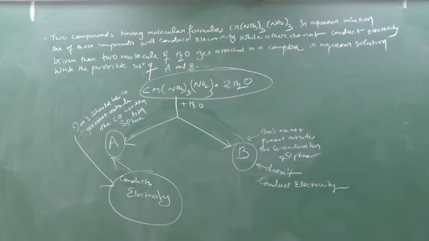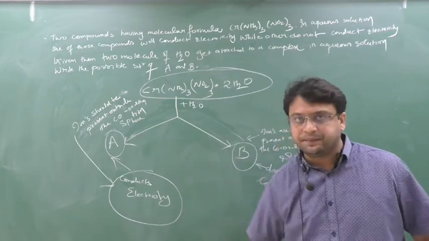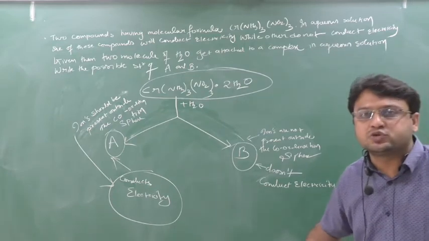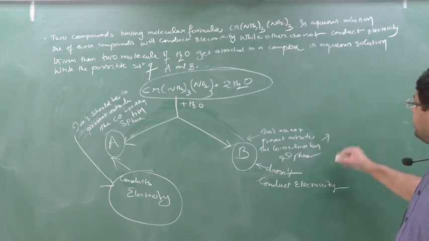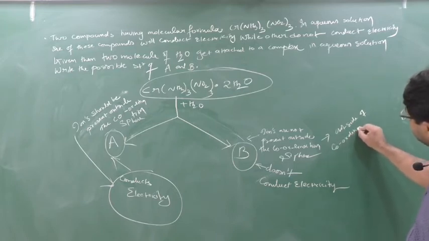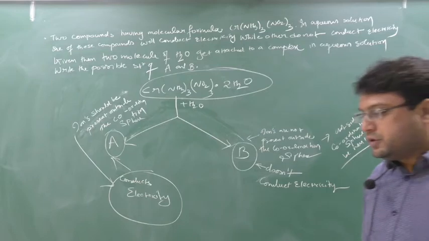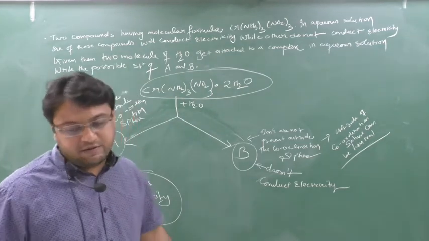So if ions are present, they separate in water, ions form, and electricity will conduct. Here it says electricity will not conduct, meaning ions are not present outside and do not separate, so electricity will not conduct. It means outside the coordination sphere there can be a neutral molecule. If I keep a neutral molecule outside the coordination sphere, it will not get ionized, and when it does not ionize, it will not conduct electricity.